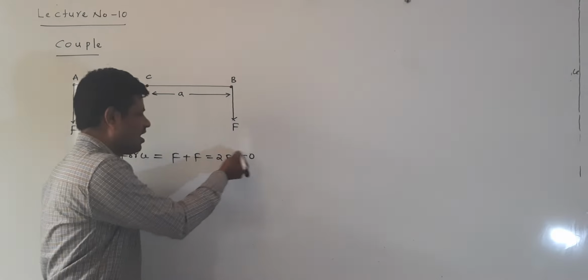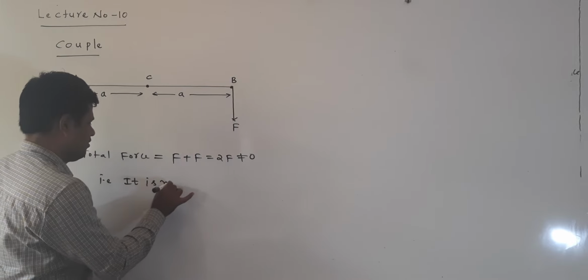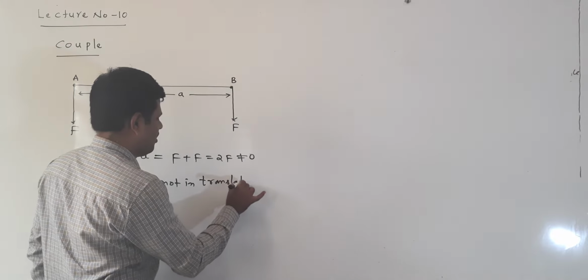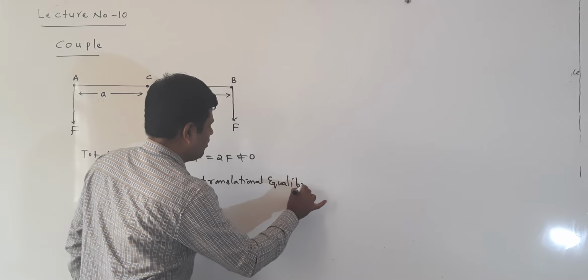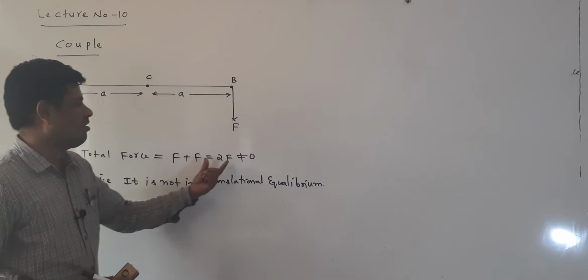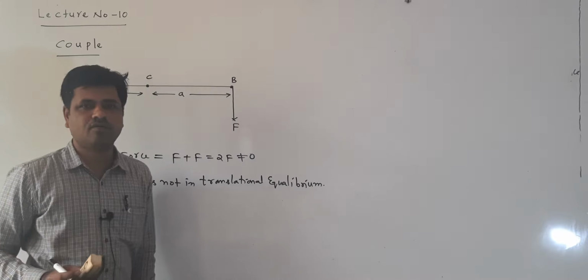For a total force not equal to 0, it is not in translational equilibrium, because the total force acting on the rod is not equal to 0.